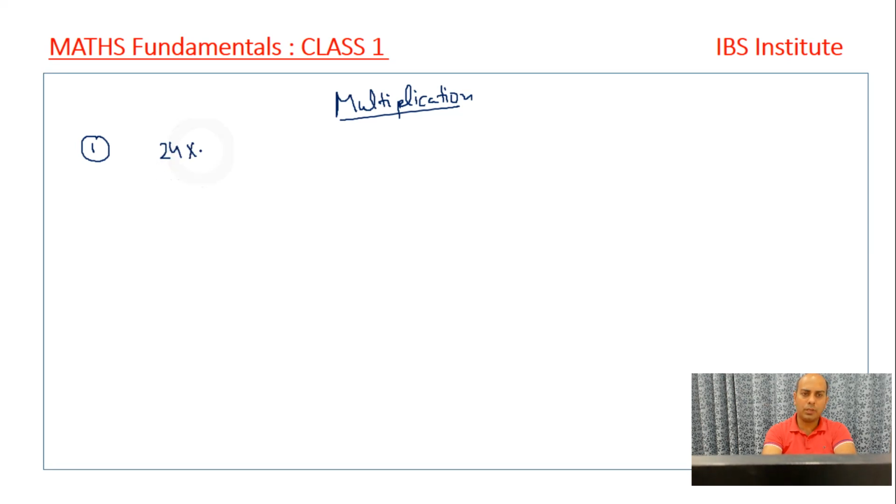24 into 35, right? I'm going to tell you one of the best concepts and most used concepts, the concept that you will also be using very frequently. And it's a very simple one. It's not like Vedic mathematics or some typical one. It's very easy and can be applied everywhere, in most of the questions, right?